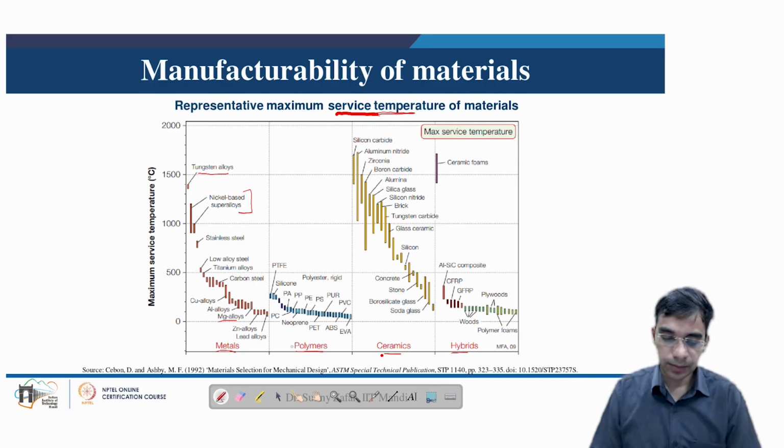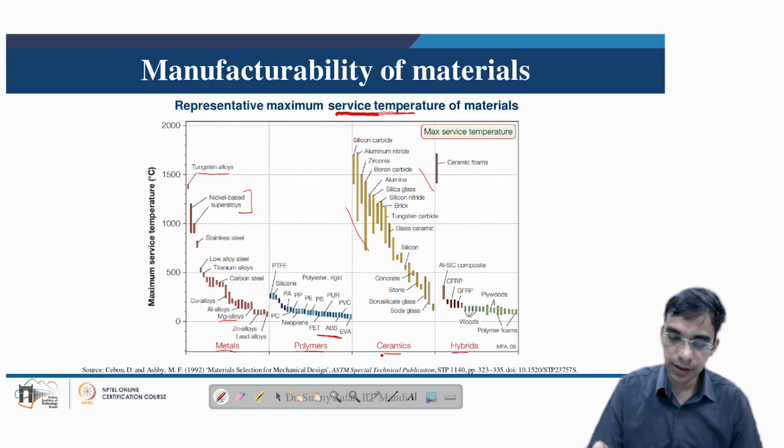Then in case of polymers, we know polymers cannot sustain very high heat, so their service temperature is generally of the order of 100 to 120 degrees centigrade, and for some polymers it may be even less, near the room temperature and so on. For ceramics, we know they are very stable at high temperature. So what you will observe here is that most of these ceramics have very high service temperatures, of the order of more than 1500 degree centigrade.